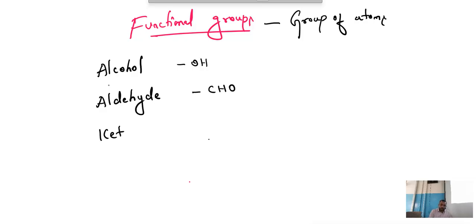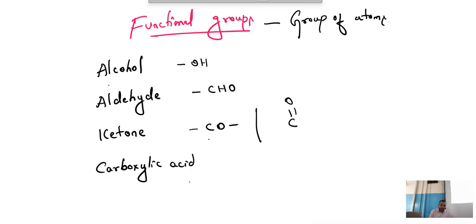The functional group of ketone is CO, that is C double bond O. It can be written like this also. Both sides we have written the bonds. Can you see this? C double bond O. This is the functional group of ketone. Next, the functional group of carboxylic acid is COOH.